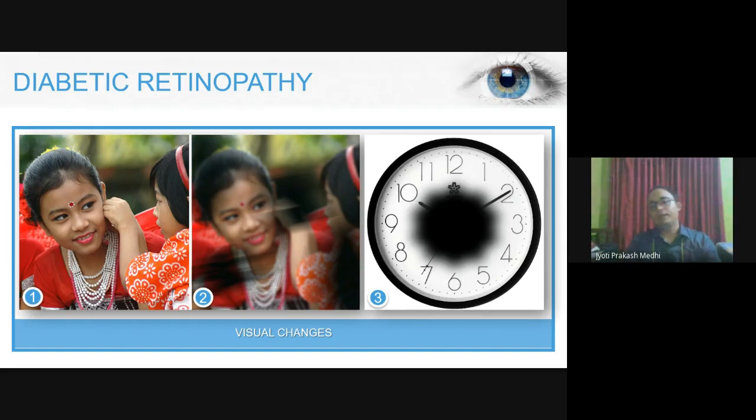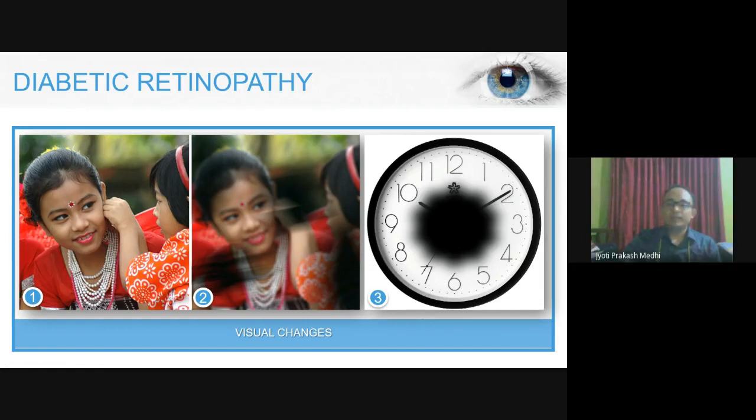Now, if the abnormalities that fall over the retina are concentrated over the fovea center, what we have discussed as the region for central vision, then our central vision gets blocked. For example, as we can see here in the third image, the clock is visible, but the person cannot identify the time. So these are various visual changes that occur over the eye.